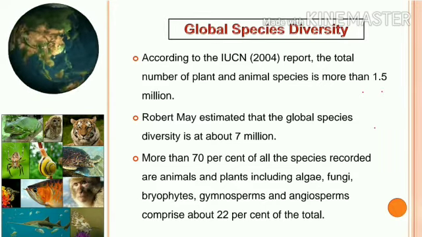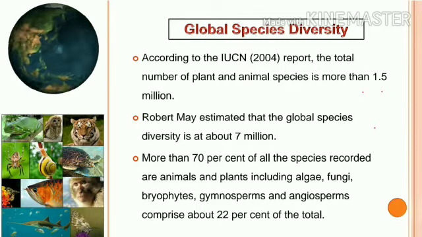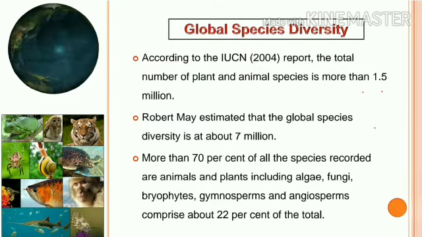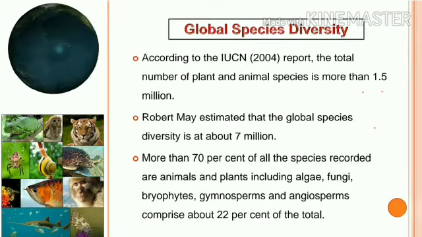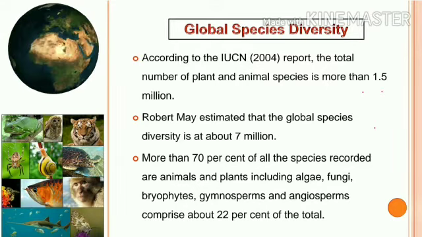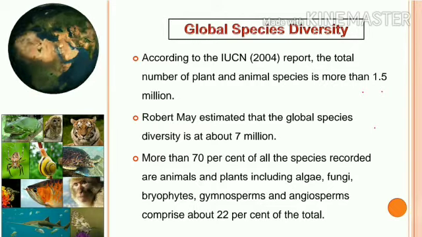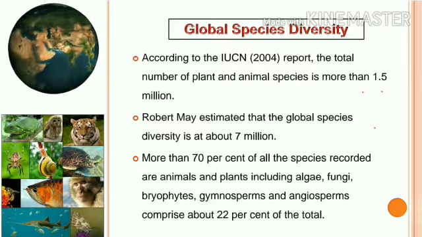What is the full form of IUCN? IUCN is International Union for Conservation of Nature and Natural Resources. That is conserving the plants and animals, nature species. According to those reports, this number has been given.